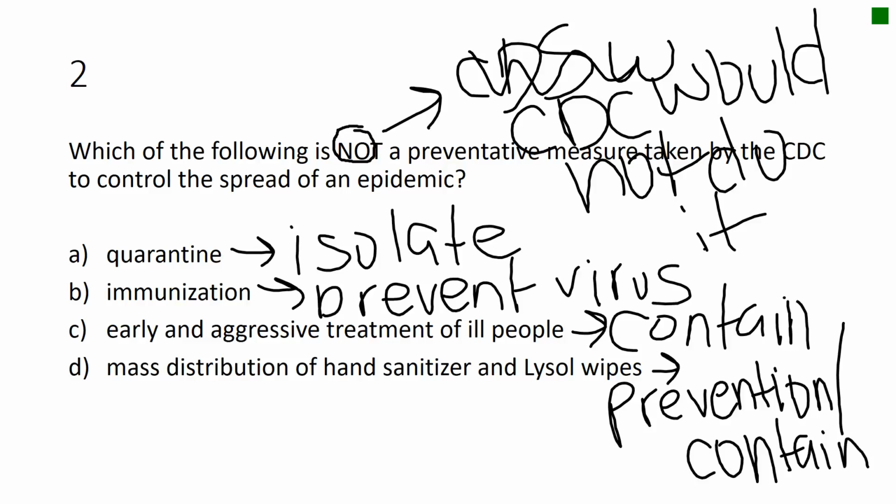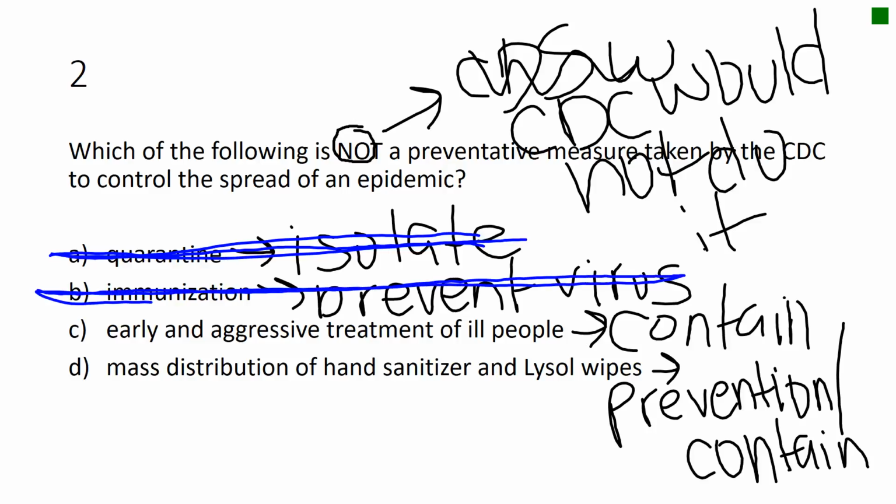So we have to look at the answer that would be what the CDC would not do if an epidemic were to break out. Well, they're certainly going to quarantine people. We're going to isolate the sick so that they don't spread it. We're going to encourage anybody who's not sick to get immunized, if in fact it's a viral disease, so that those people don't get sick. So that can't be the answer because that's something that the CDC would do.